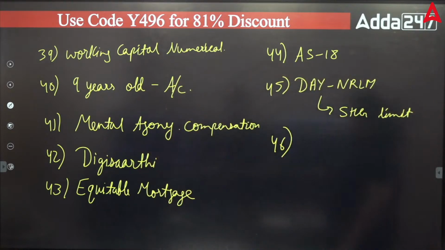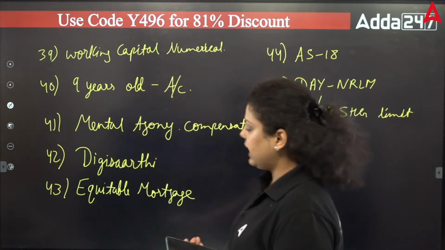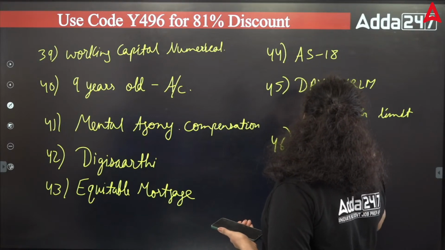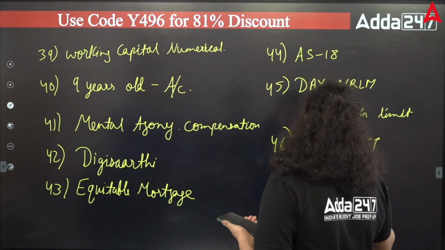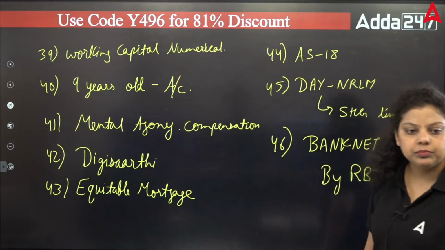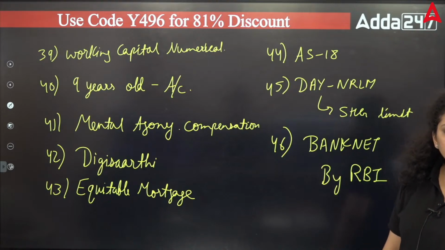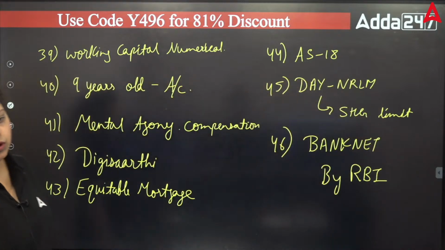Okay, one question was about BankNet or which particular network has been developed by RBI. That kind of question has been asked. So BankNet or INFINET, what kind of network has been developed by RBI? It has been asked. Okay, very good. What rest? Negotiable instrument was there. Question was from negotiable instruments also. Okay, we have seen the negotiable instrument question already.